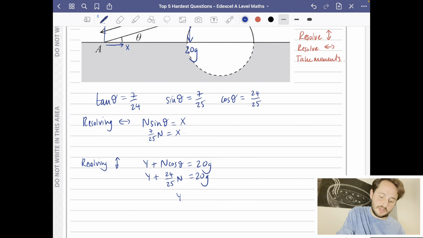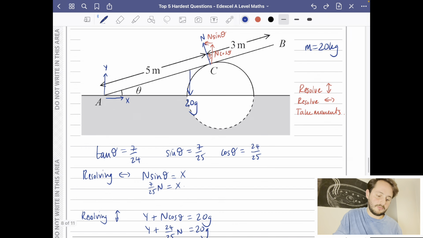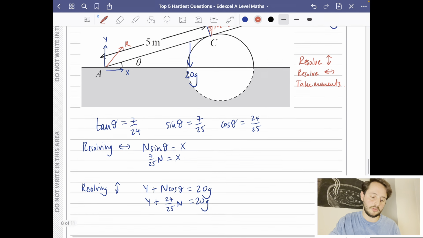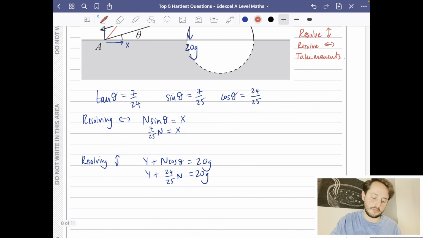So I'm actually going to be interested in this question. I'm trying to find out what this reaction force is that's at A, and that reaction force is going to be the combination of Y and X. So that reaction force that I have here, if I find out what X and Y are, I'm then going to be able to find out what the reaction force is by doing Pythagoras.